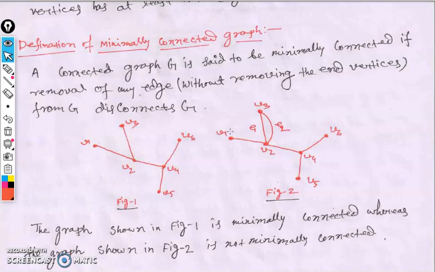Then we say that the graph is a minimally connected graph. Here is the figure. If we delete any edge of this graph, it becomes a disconnected graph. But according to this graph, if we delete E2, then the graph is still connected. Therefore, this graph is not a minimally connected graph.